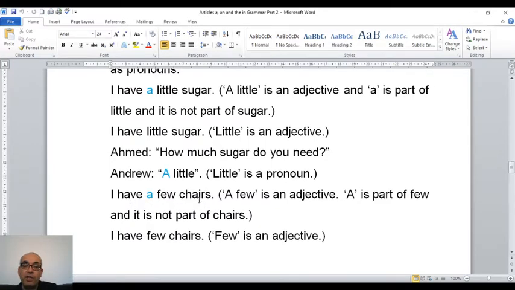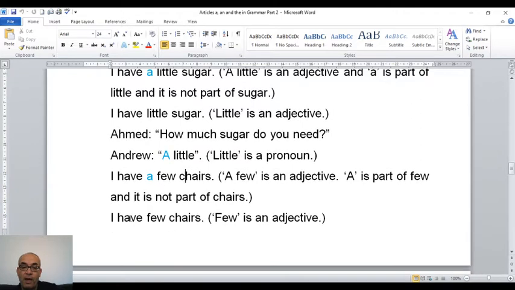I have a few chairs. "A few" is an adjective. Why is it an adjective? Because I use "a few" before a noun. Chairs is a noun. "A few" is the adjective because it comes before chairs. "A" is part of "a few." I explained this, and it's not part of chairs. So "a" is for "few," it's not for chairs in this sentence. I have few chairs. "Few" is an adjective.